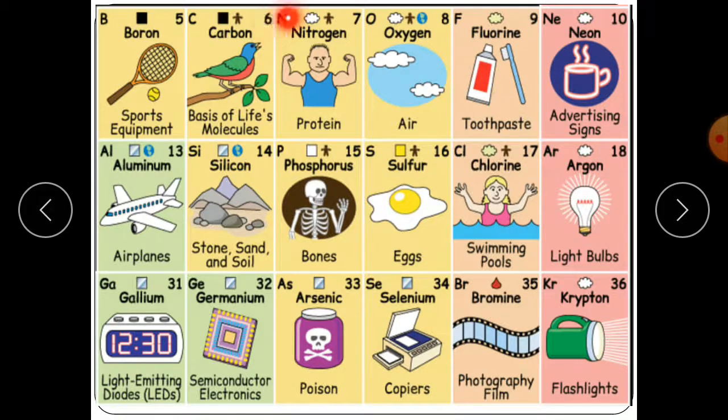This is the symbol of nitrogen, and by nitrogen we get protein. Oxygen is present in the air. Fluorine is present in toothpaste, and neon we use in advertising signboards. There are so many other examples I have mentioned here, and where we can use them and from where we can gain all of them.